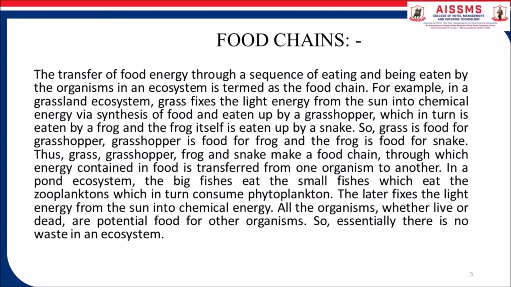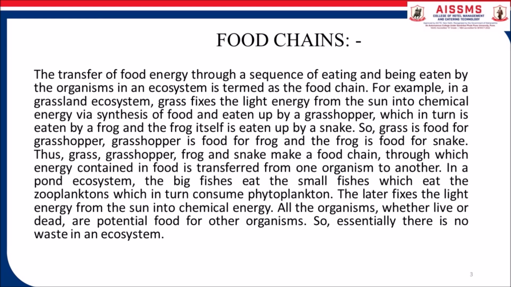So grass is food for grasshoppers, grasshopper is food for frogs and the frog is food for snakes. Thus, grasshoppers, frogs and snakes make a food chain through which energy contained in food is transferred from one organism to another organism. In a pond ecosystem, the big fishes eat the small fishes, which eat the zooplankton, which in turn consume the phytoplankton. The latter fixes the light energy from the sun into chemical energy.